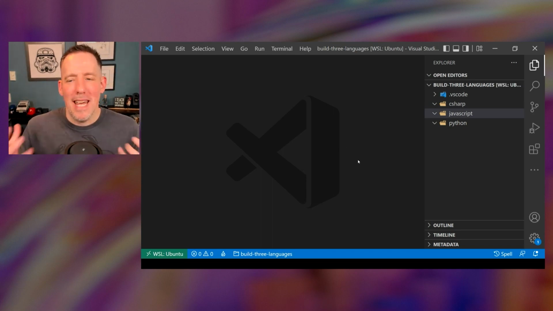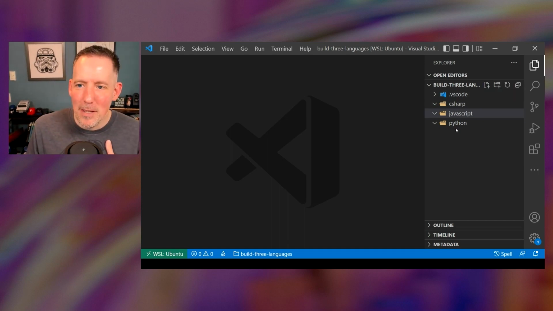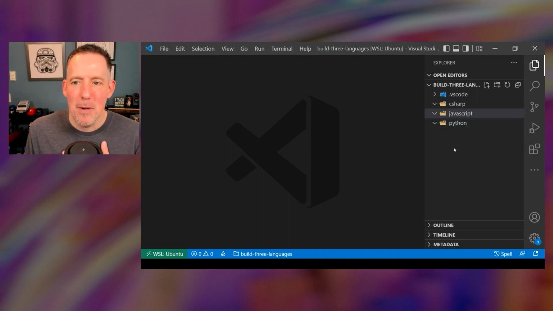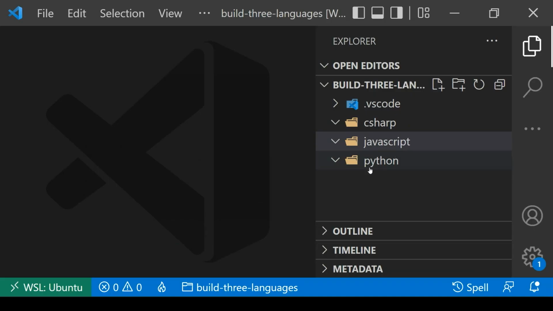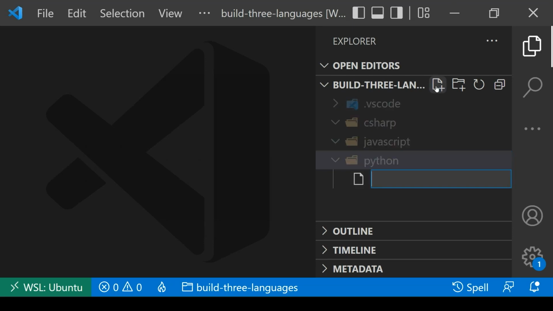I'm going to do all of this inside of Visual Studio Code. And you'll notice that I've got 3 little folders set up here that I'm going to do my demos inside of. Python, JavaScript, and C#. Let me make that a little bit bigger. There you go. Now you can see those 3 folders right there. Let me go into my Python folder here. And I'm going to create a brand new file by hitting that little file icon with the plus. And I'm going to name this demo.ipynb. Now I'm calling it demo because I'm very creative in my naming.